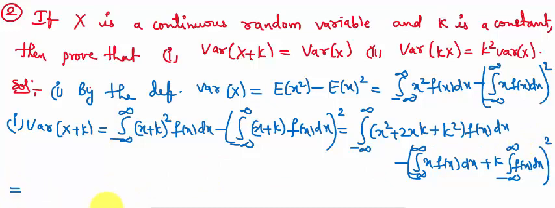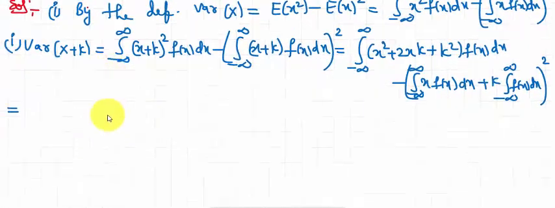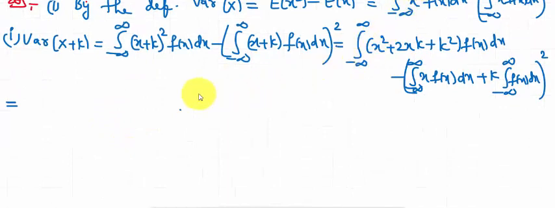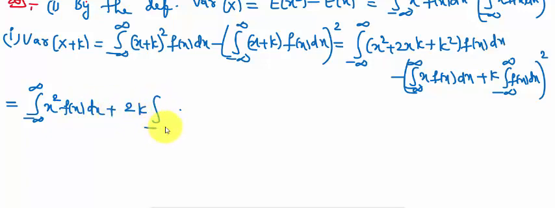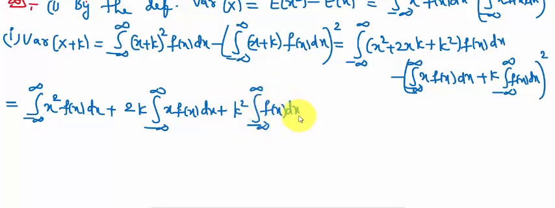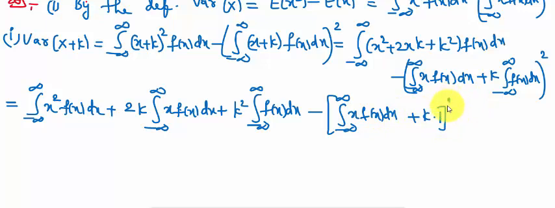It is equal to integral minus infinity to infinity, separate, x square f of x dx plus 2k, k is a constant so outside, minus infinity to infinity x f of x dx plus k square integral minus infinity to infinity f of x dx minus integral minus infinity to infinity x f of x dx plus k into that is equal to 1, whole square.